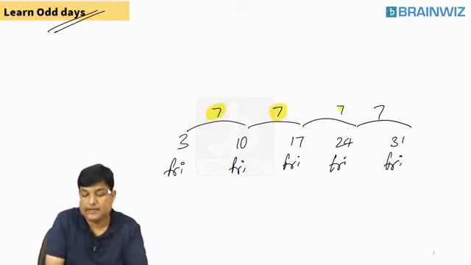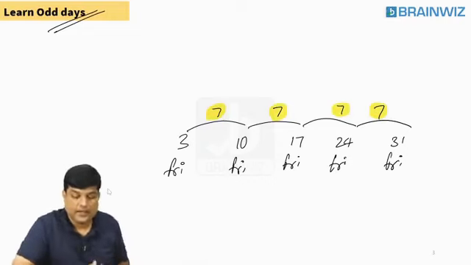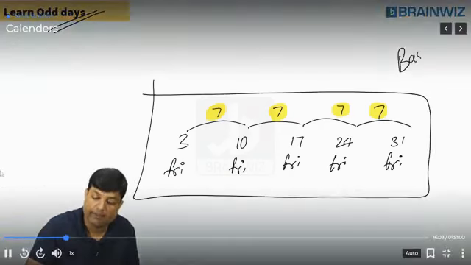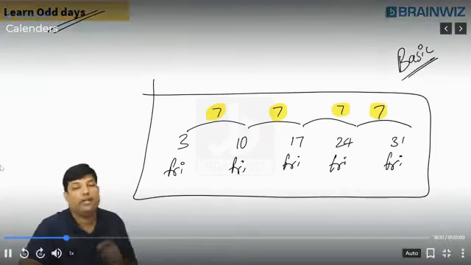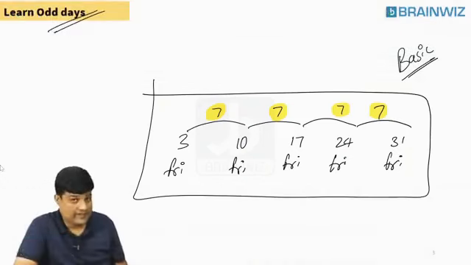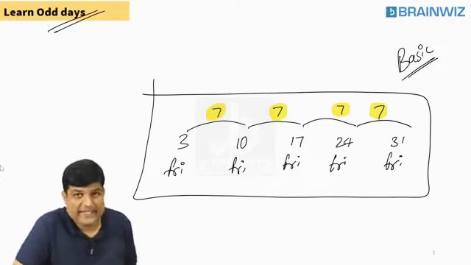So we have to understand that for every 7 days, you have the same day. Don't forget this. This is a basic principle you should remember. For every 7 days, we have the same day. Is that fine, everybody? Yes or no? That's good. Clear? Now, let's try to move forward, everyone. This basic example we have learned.